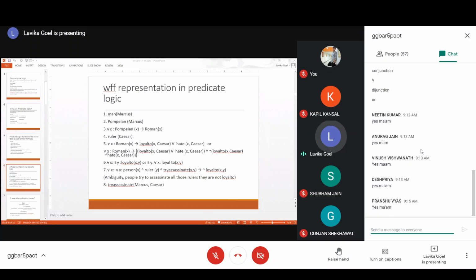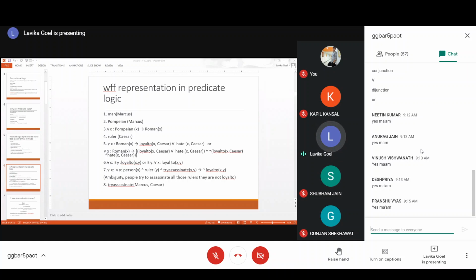But here also there is one ambiguity actually. The ambiguity is that people would try to assassinate all those rulers they are not loyal to. So this would have another representation also. Because in this representation, we are capturing the meaning that if he has tried to assassinate, then he is not loyal to him.